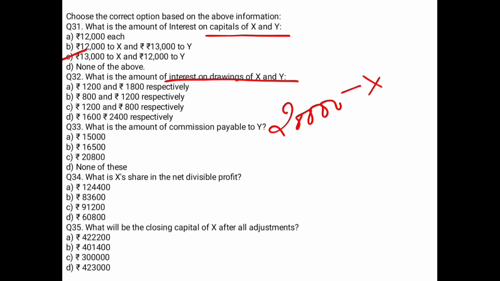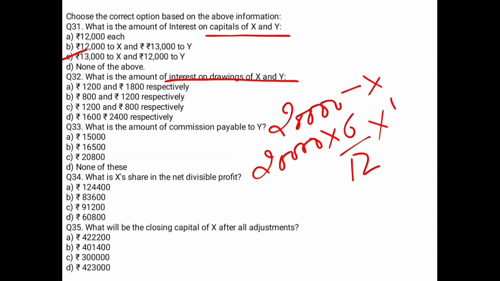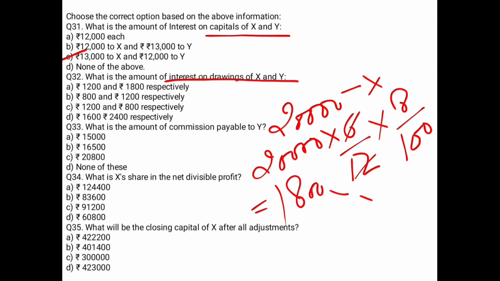So let's calculate for X. 20,000 into, we always use the time period, which is 6/12. And what is given as interest on drawings: 8% per annum. Right? So just calculate it, you will get the answer after solving it. In this case your answer is 800 for X. Similarly you will get 1,200 for Y. So in this case option B is the right answer.